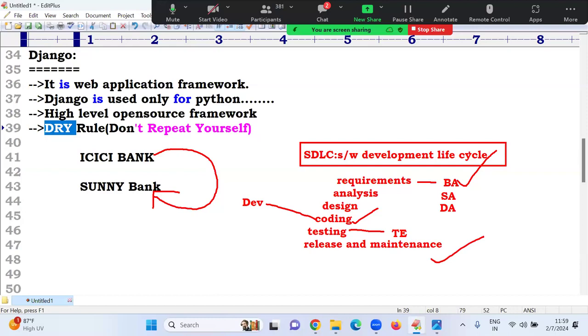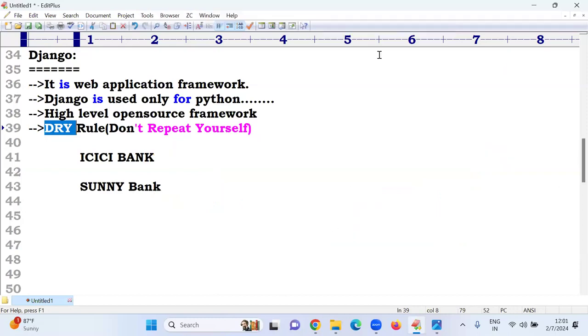But how to develop this in SDLC, sir? There are n number of models. Anyone knows about SDLC models? Like waterfall model, prototype.